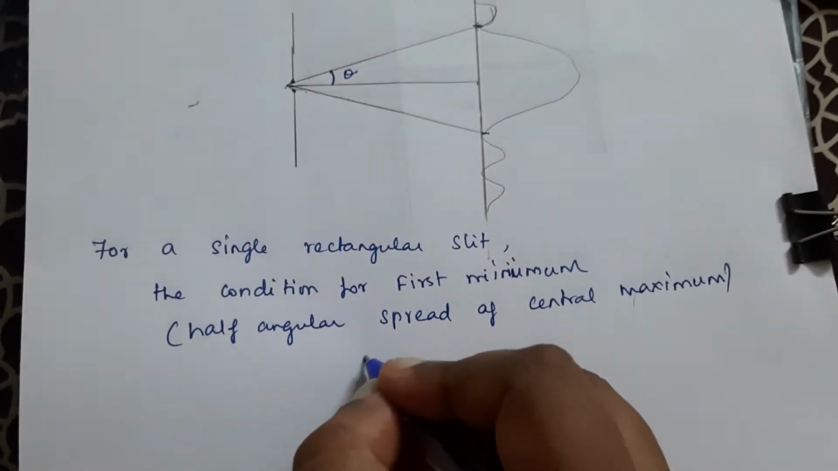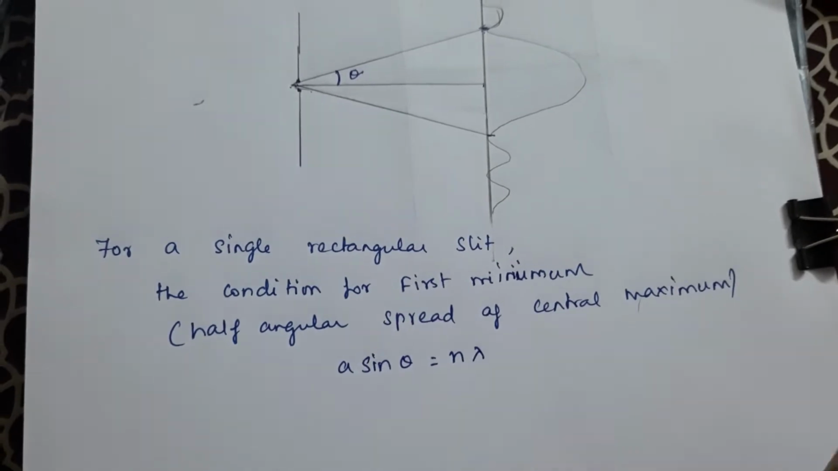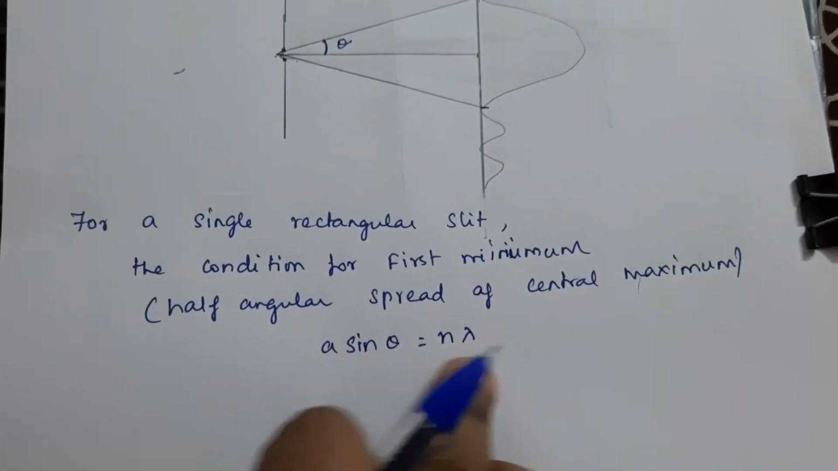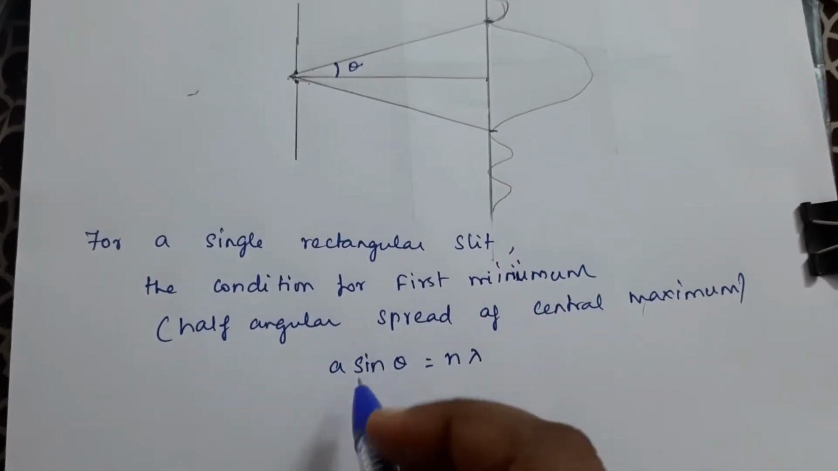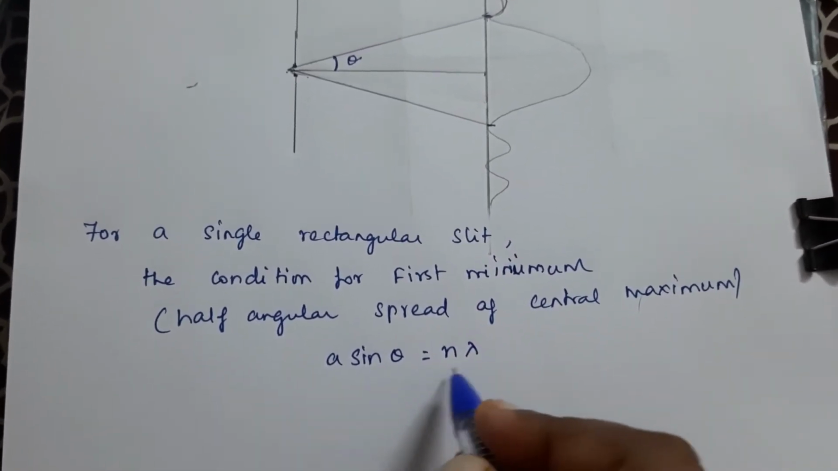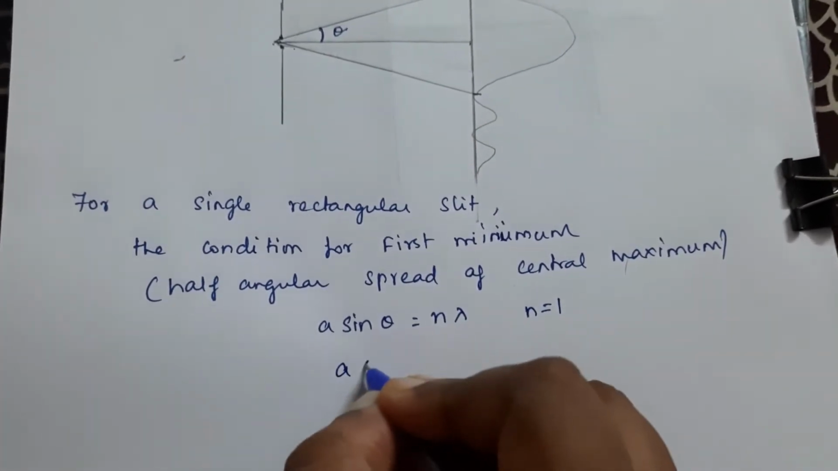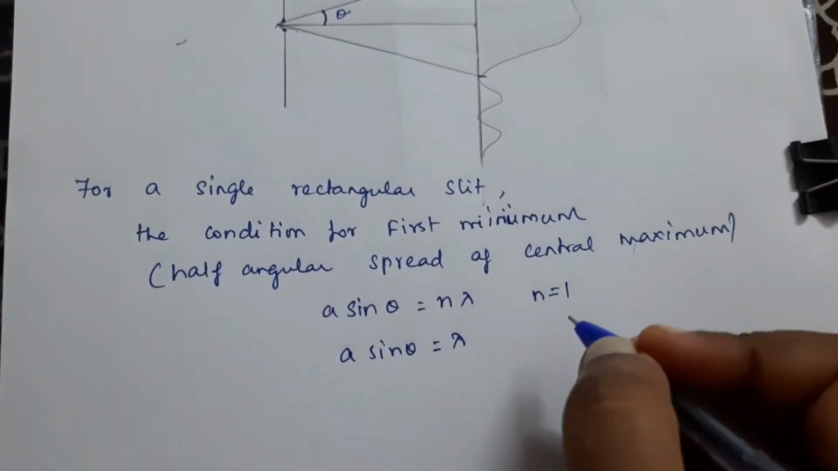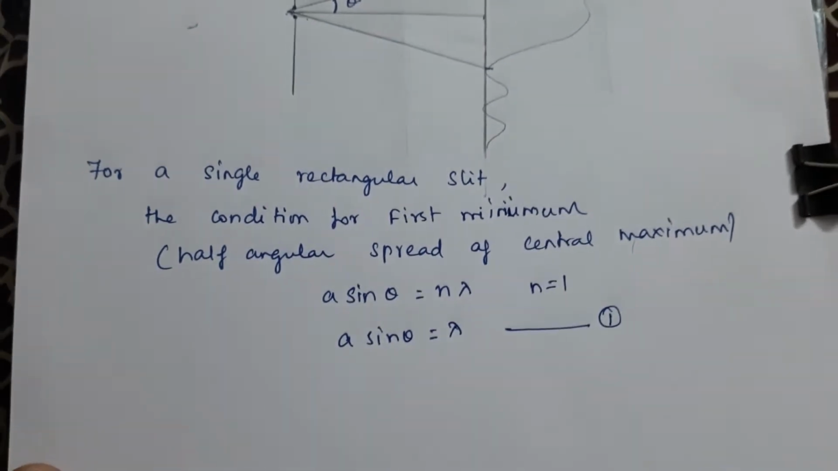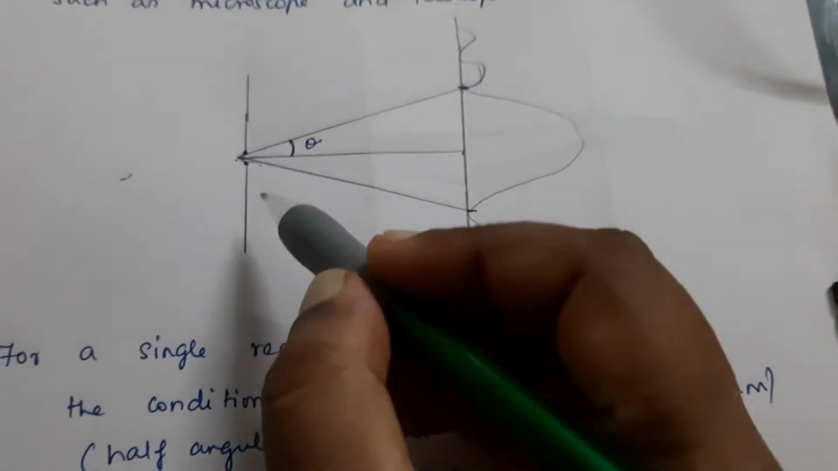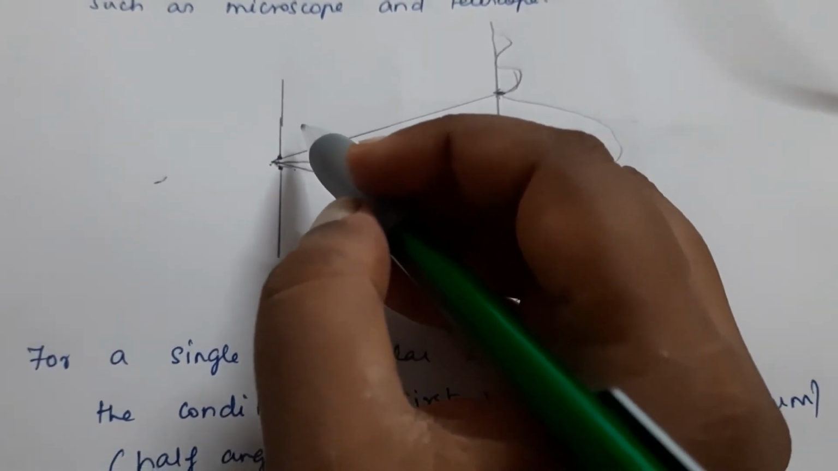So that is a sine theta is equal to n lambda. This is the general formula for the condition for minimum in diffraction. Here we have studied a sine theta is equal to n lambda. So what is the first minimum? n is equal to 1. So we can write a sine theta is equal to lambda. This we can write as equation number 1.